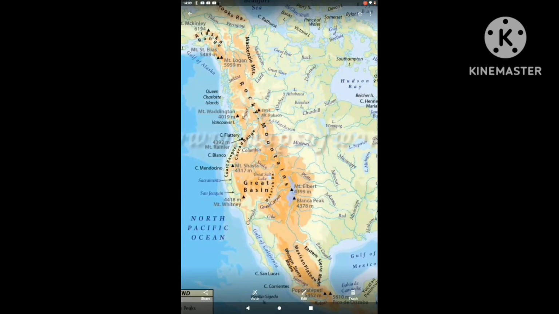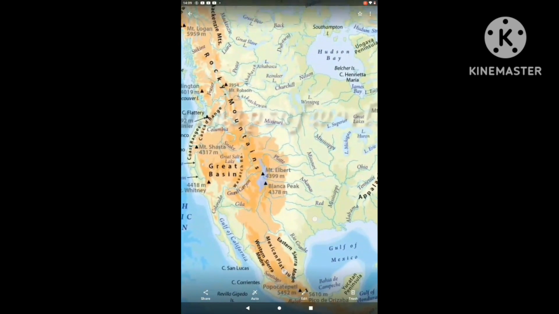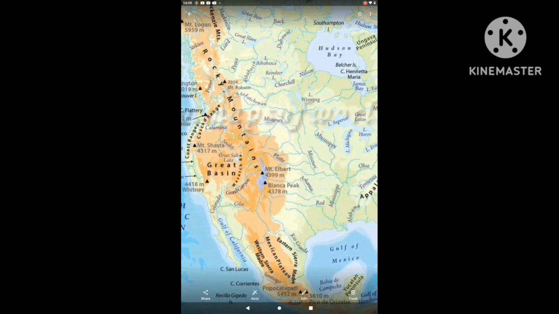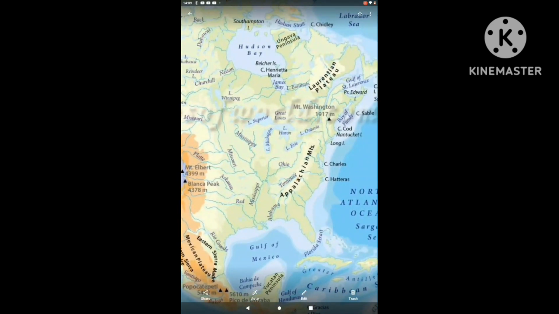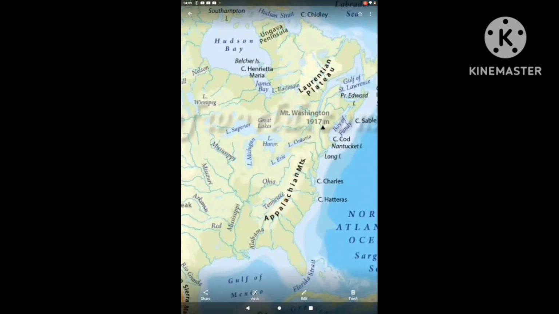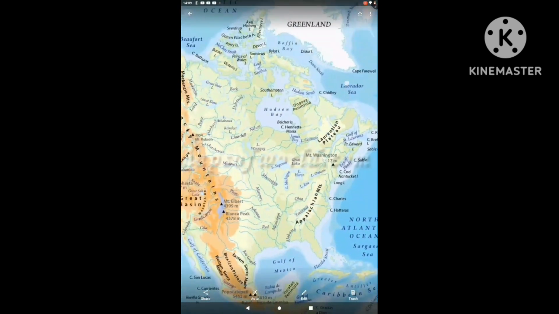Now there is the Rockies Mountain. They are present in both Canada and the USA. Now you can see there is the Coast Range and Cascade Range, and the Appalachian Mountain on the eastward.